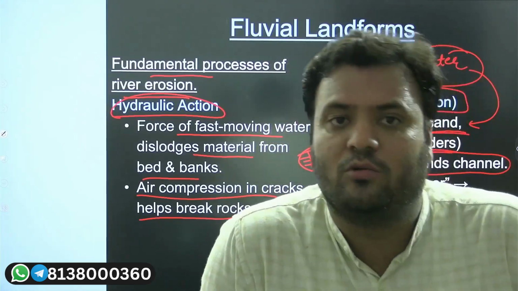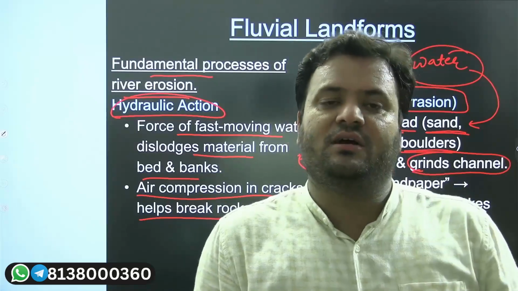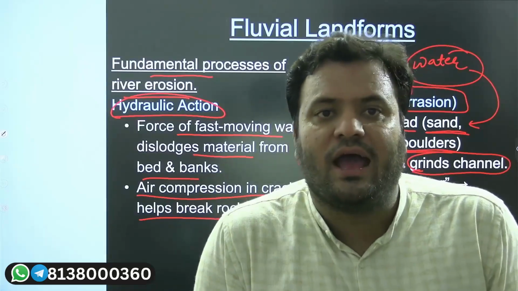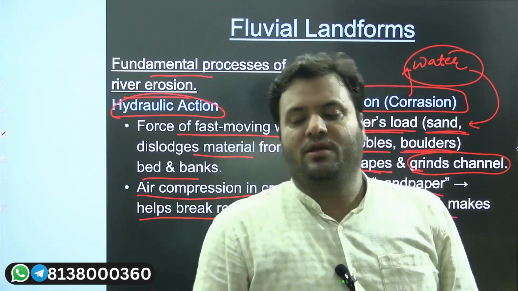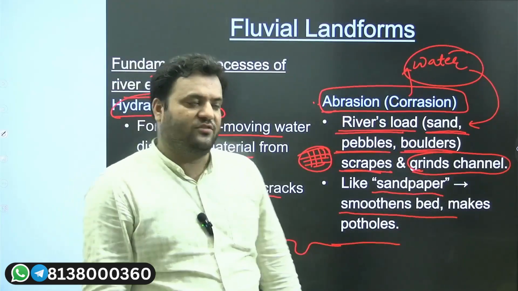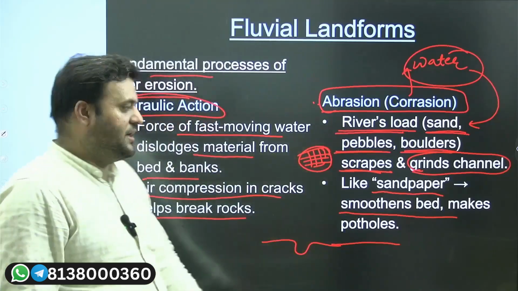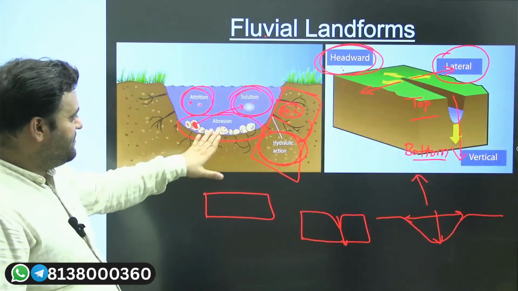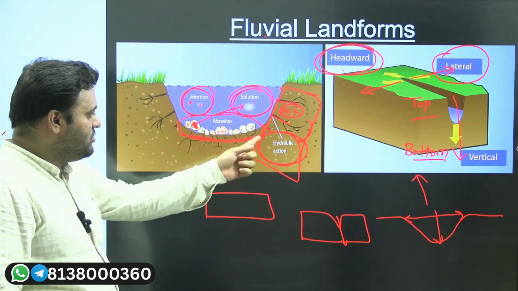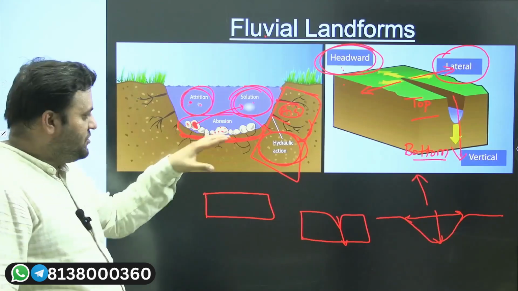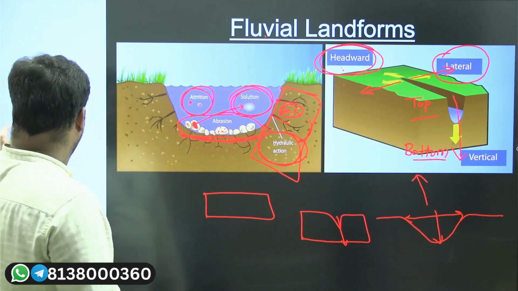When both collide with the slope, removal will be there, and that removal will be termed as what? Abrasion. I hope you can relate abrasion. So water and rocks both will lead to the removal of this particular riverbed. Abrasion.